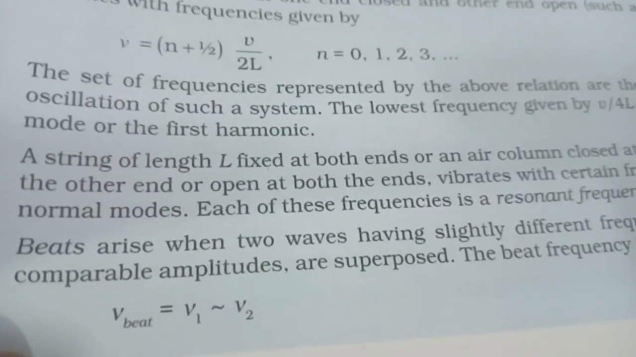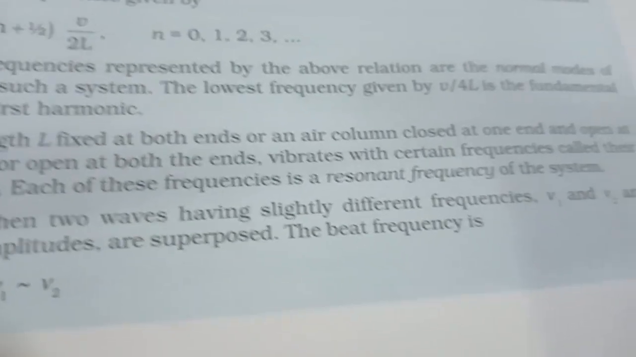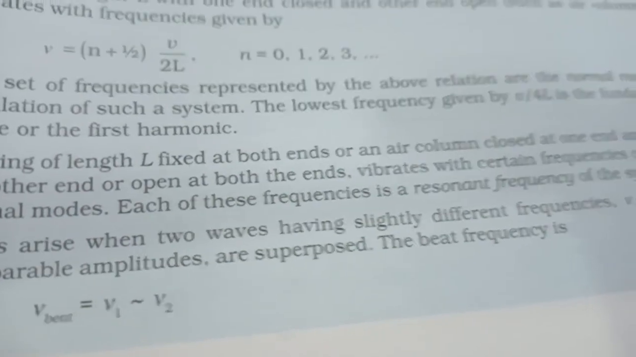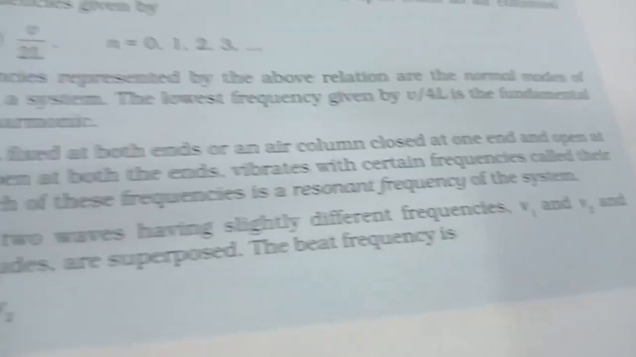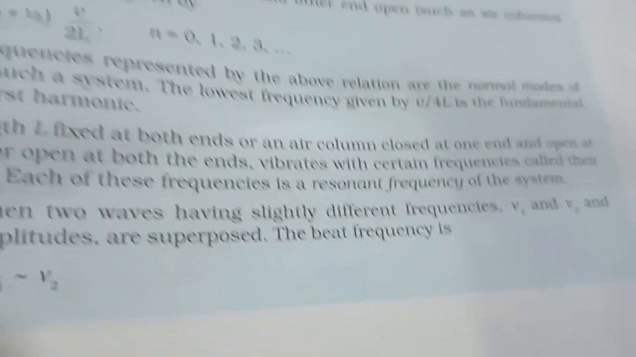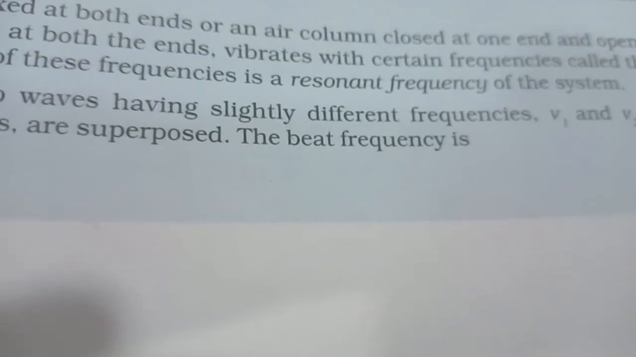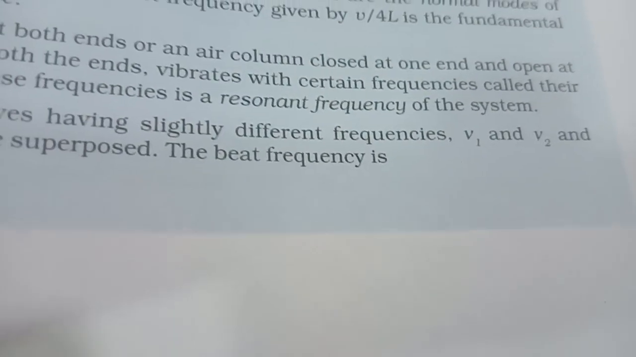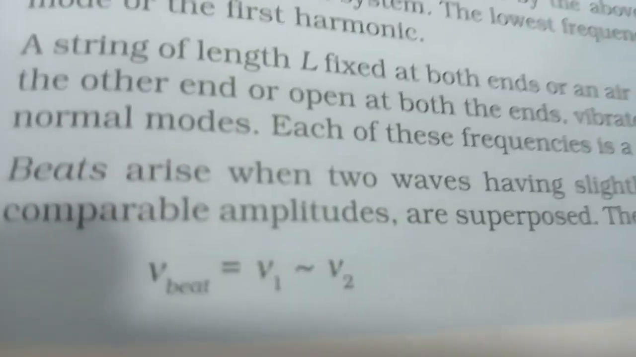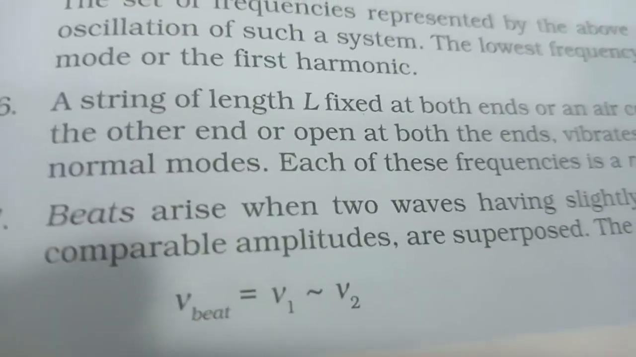A string of length L fixed at both ends, or an air column closed at one end and open at the other end, or open at both the ends, vibrates with certain frequencies called their normal modes. Each of these frequencies is a resonant frequency of the system. Beats arise when two waves having slightly different frequencies ν1 and ν2 and comparable amplitude are superposed. The beat frequency is ν_beat = ν1 − ν2, where ν1 is approximately equal to ν2.